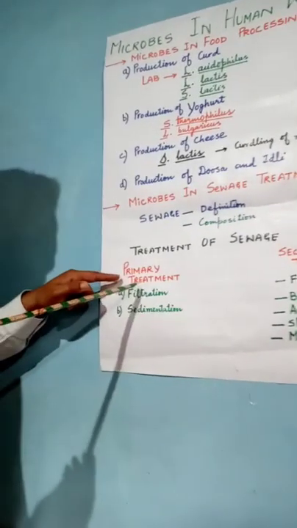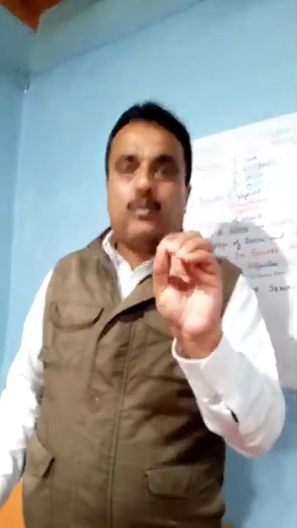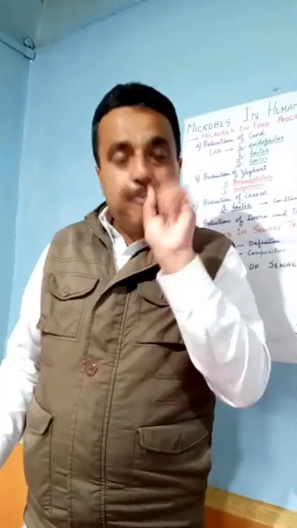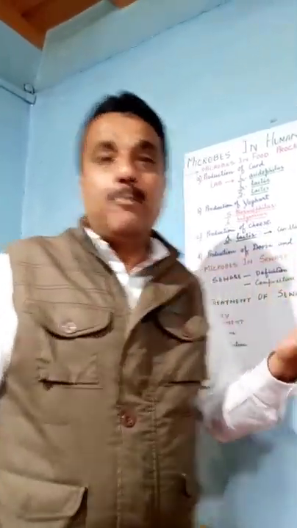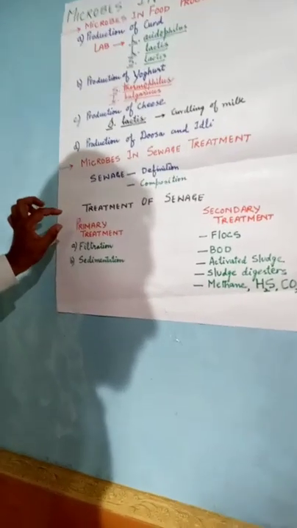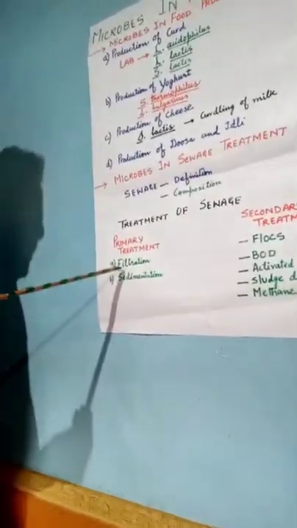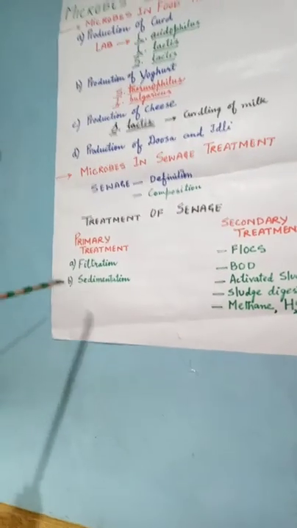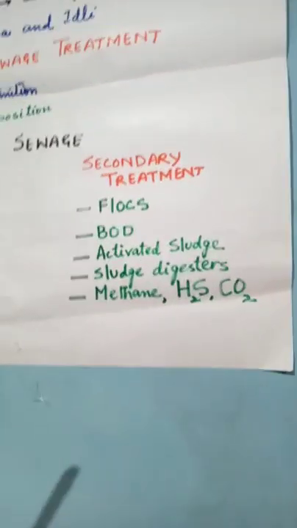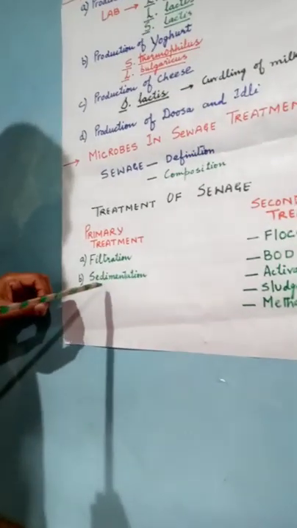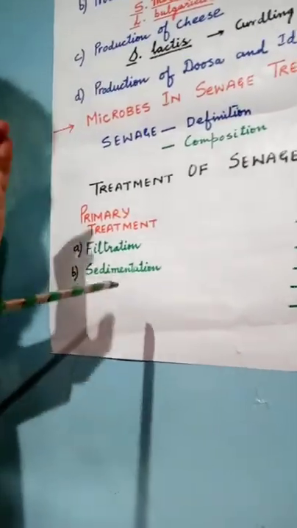Now let us define what is primary treatment. Primary treatment involves the removal of the large and small sized impurities which are present in the sewage with the help of some physical processes, and those physical processes are simply filtration and sedimentation. Now we will see the secondary treatment, where the action of microbes is found. After the primary treatment, we have removed the large and small sized particles from the sewage.